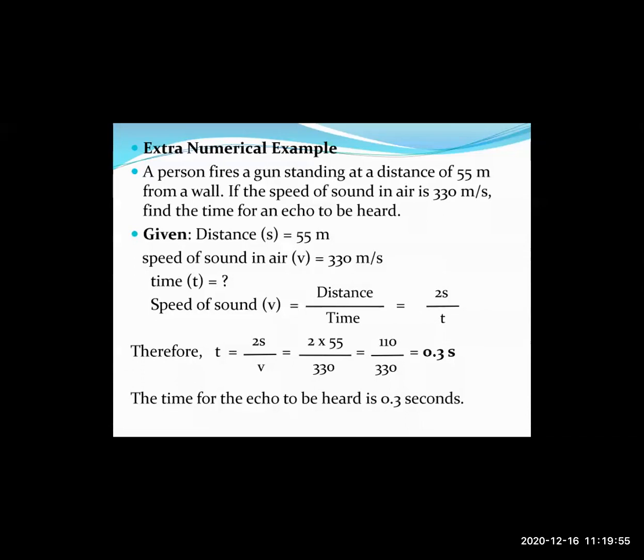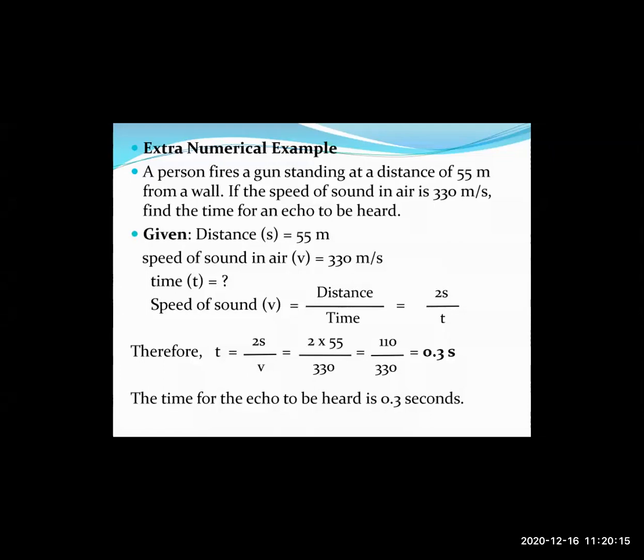Now the distance here is definitely 55 meters. This is much more than 17.2, so there is going to be an echo heard. Let us try to calculate the time required for the echo to come back. Given is distance s equals 55 meters. The speed of sound in air is 330 meters per second. We need to calculate the time required.